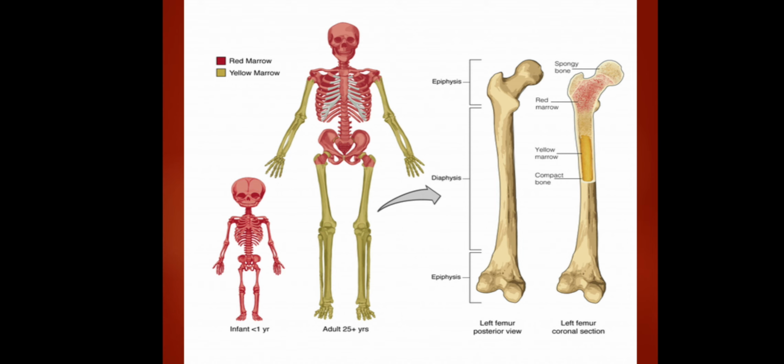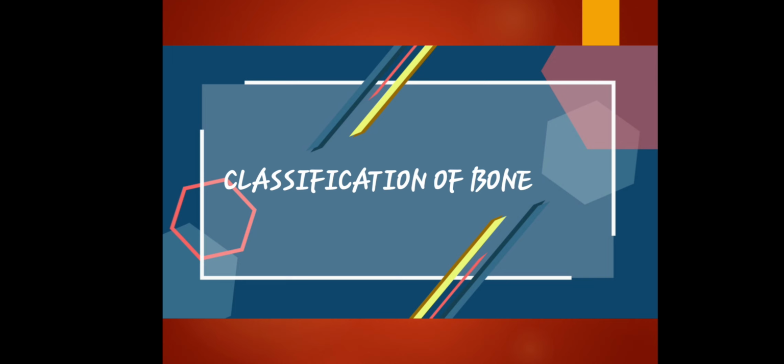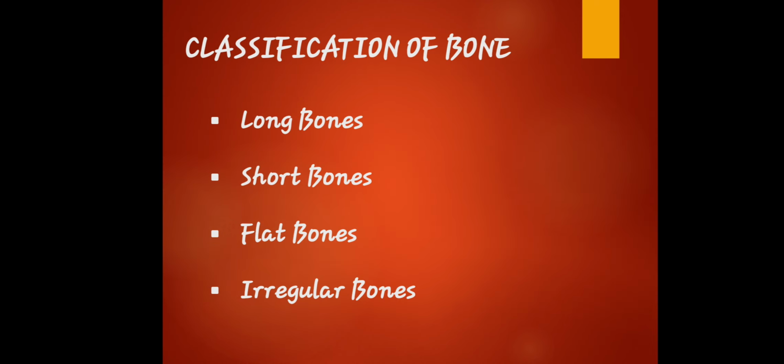epiphysis. So the long bone. So ito, makita nyo dito ang epiphysis and diaphysis. So I will be explaining that one in the further discussion today. Okay? So let's move now. We've already done discussing the types of the bone, which is the compact bone and the spongy bone. Let's proceed now to the classification of a bone.